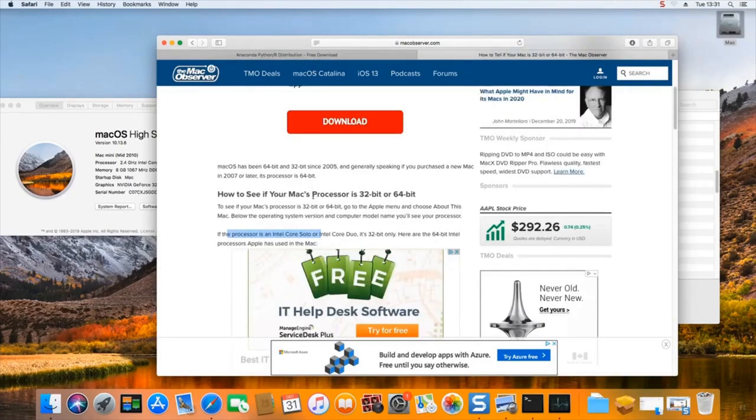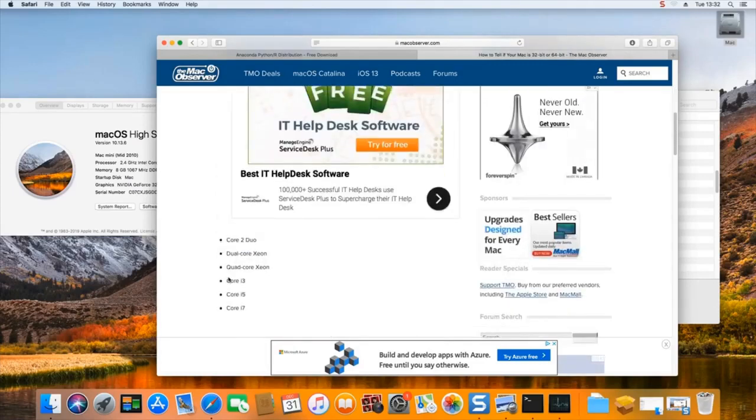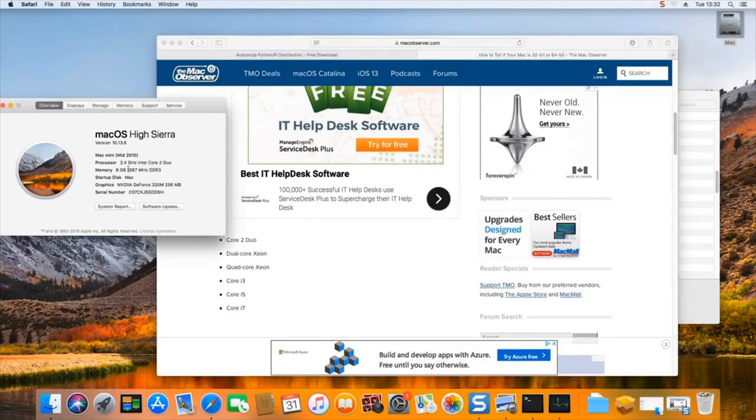Generally speaking, if it's an Intel Core Solo or Intel Core Duo, it's 32-bit only, and it's 64-bit if one of these processors is in your system. All the newer systems should be this. This here is a mid-2010 computer, and it has an Intel Core Duo, which is 64-bit according to the list.